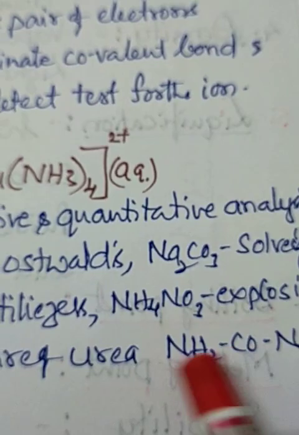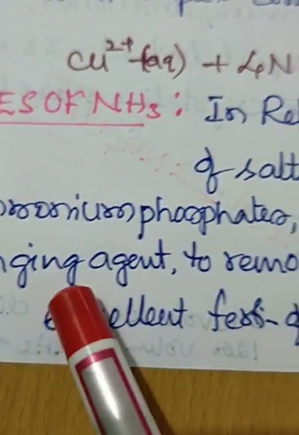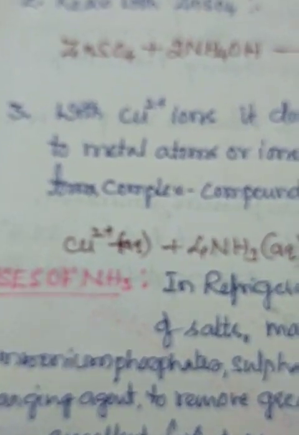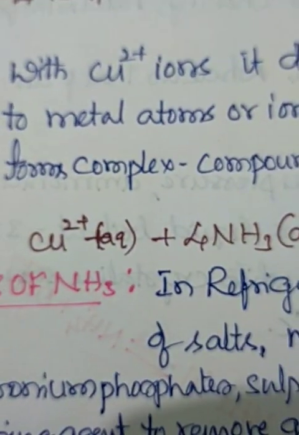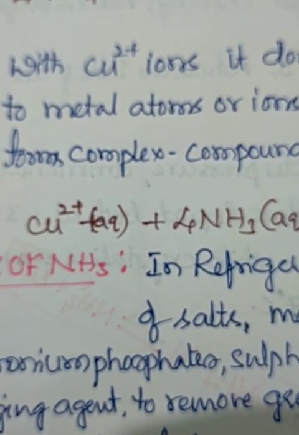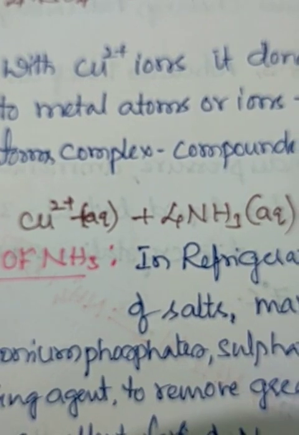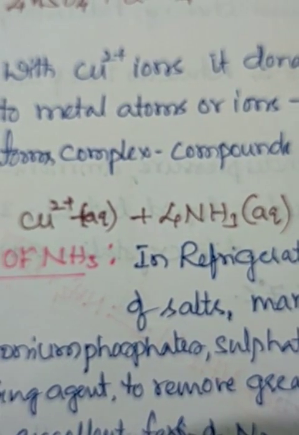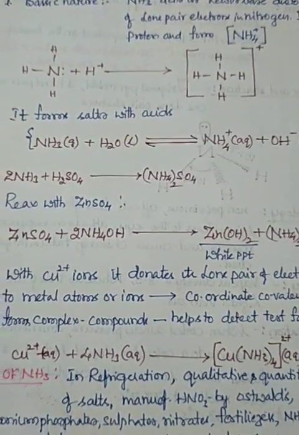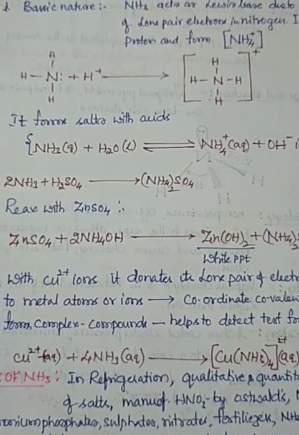This is about the compound structure of urea. It's an excellent fertilizer of nitrogen. So ammonia is used as an excellent fertilizer for nitrogen. In order to provide nitrogen, we use ammonium fertilizers, especially urea. So this is about the chemical and physical properties of ammonia. I think you are clear.